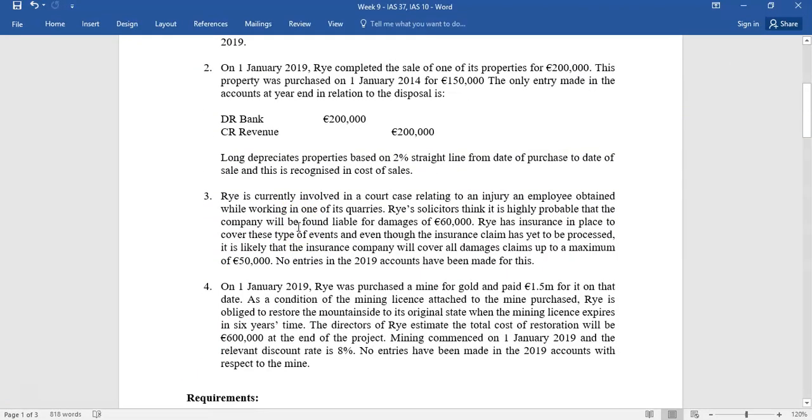Issue 3 then is dealing with a court case where there's an injured employee and the company is being sued. And Rise solicitors think it's highly probable that the company will be found liable, but they have an insurance in place, and even though the insurance claim is yet to be processed, it is likely that they'll get a reimbursement of about 50,000. And no entries have been made for 2019. So we're assuming this happened during the year 2019.